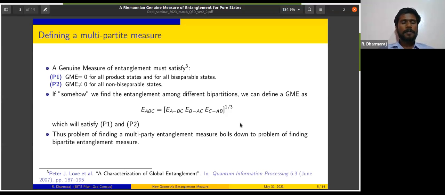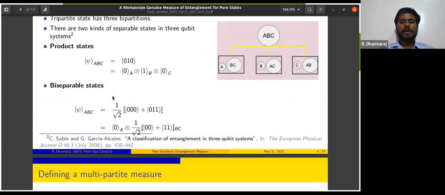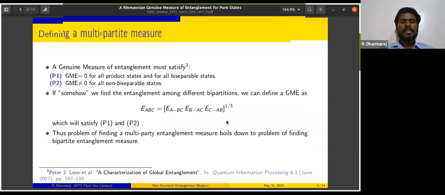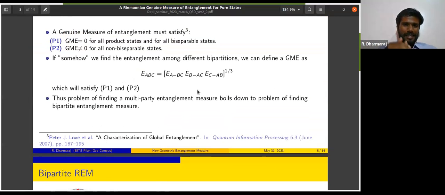So now, once we know that we need these two properties, we can think of it this way. If I am somehow able to find how much A is entangled with BC, like entanglement across one particular bipartition, then I can multiply all these individual bipartition entanglements and find a geometric mean from them.